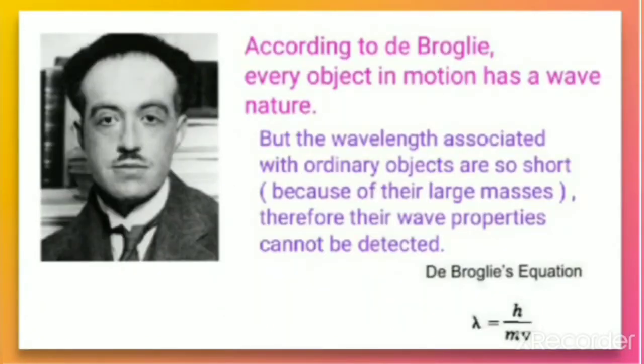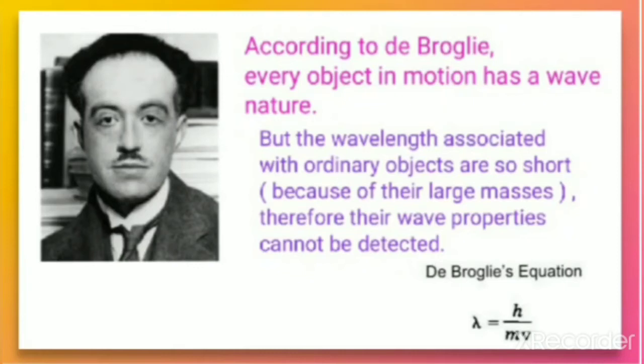According to de Broglie, every object in motion has a wave nature, because each and every object is matter. So de Broglie stated that all matter has dual nature, that is particle as well as wave nature. So according to de Broglie, every object, whichever is in motion, has a wave nature. Do you find a wave nature in a moving ball?